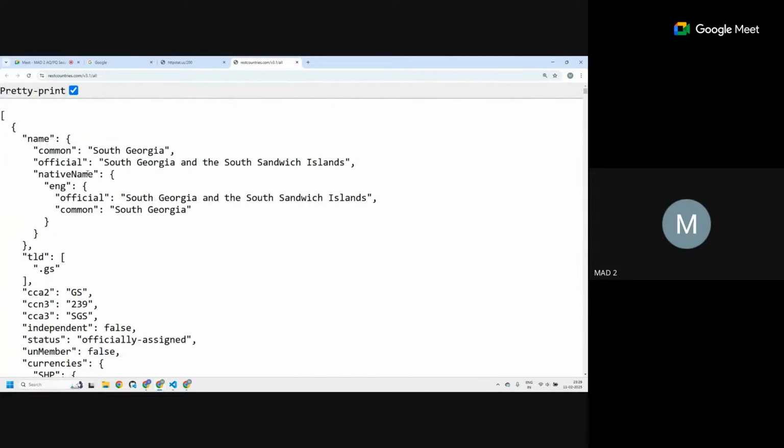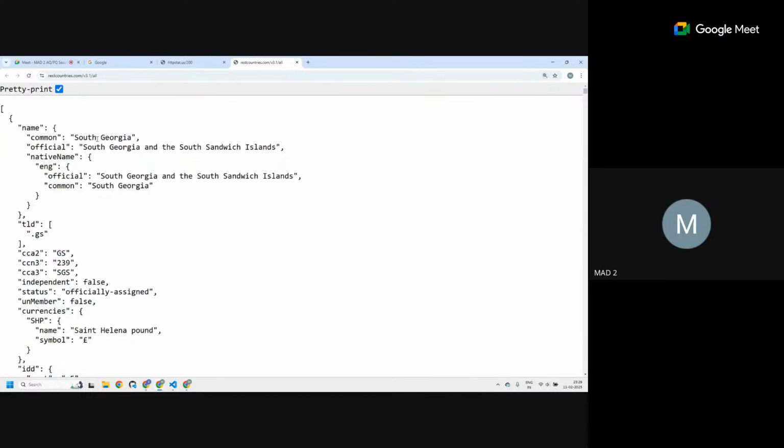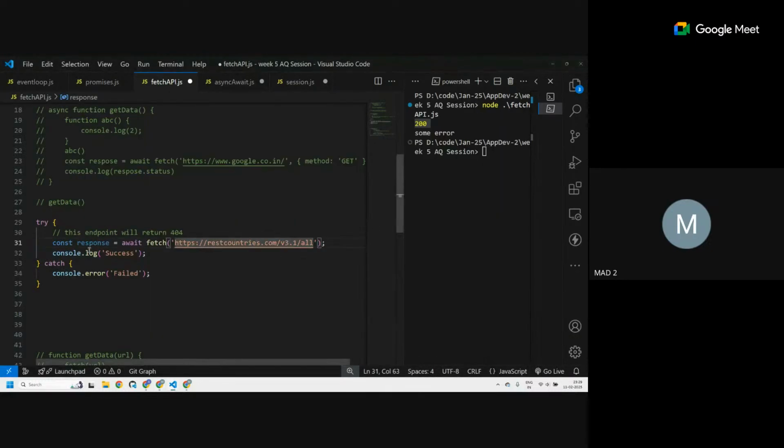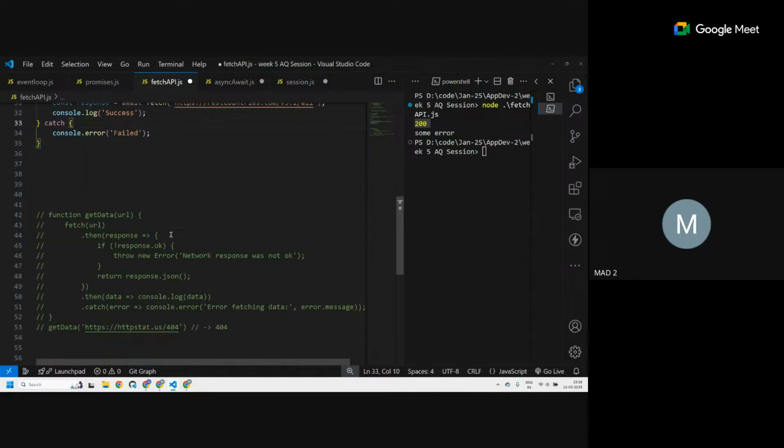Does it look like a valid JSON format? Yes, it is. So it is a valid JSON format. If I use response.json on this, this will give me a valid response. All right. So I'm going to this and then I'm fetching this. I'm awaiting this. And let's do something with it.